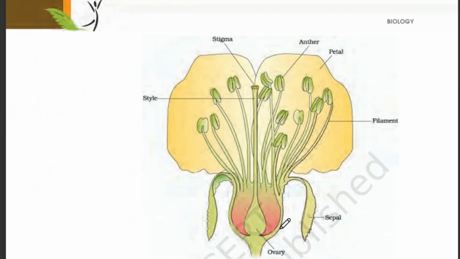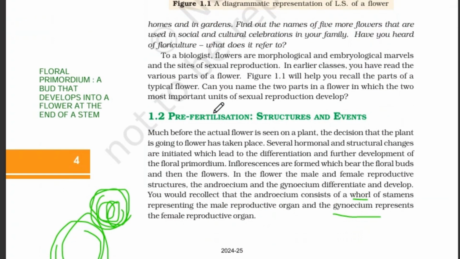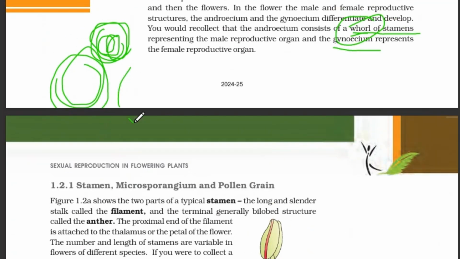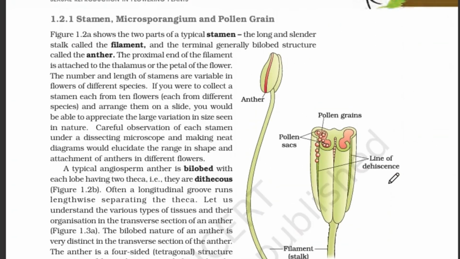Actually, exactly, it's not present as a whorl, but it's more accurate for the male reproductive organ, the stamens, to be considered as a whorl. So just forget about gynoecium being a whorl, but stamens are surely a whorl. It shows this type of circular or spherical arrangement.